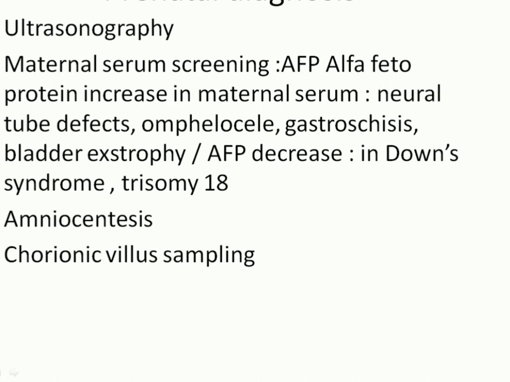We can diagnose congenital anomalies prenatally by ultrasonography and maternal serum screening like alpha-fetoprotein. The alpha-fetoprotein level is increased in some congenital anomalies, for example neural tube defect, omphalocele, gastroschisis, and bladder exstrophy, and alpha-fetoprotein is decreased in some conditions, such as Down syndrome and trisomy 18. Another two diagnostic procedures, amniocentesis and chorionic villus sampling, are able to diagnose congenital anomaly. So this is all about teratogenesis.